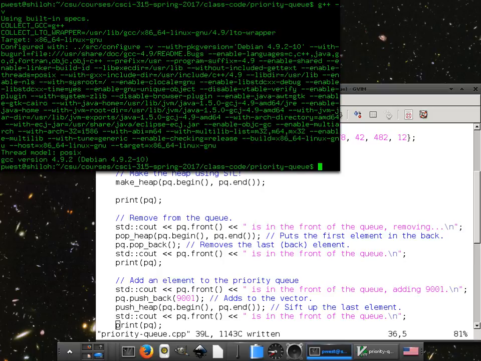I will enable C++14, but the reason I say you need to keep that in mind is GCC 4.9 does not implement all the features of C++14, nor does it implement every single last one of 11. A good example: the textbook was using nullptr, or null pointer. You can't do that. You would have to use the actual NULL instead of nullptr, because the autograder goes, hey, I don't recognize this.